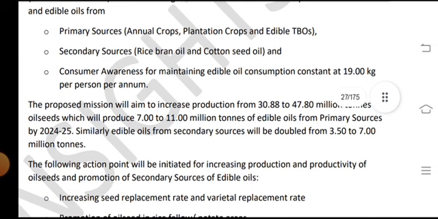Consumer awareness for the maintenance of edible oil consumption, content with 19 kilograms per person per annum.